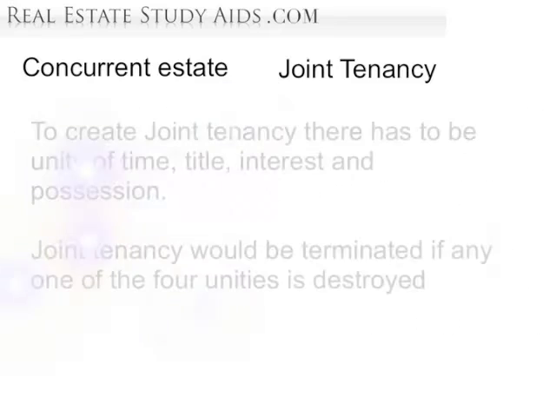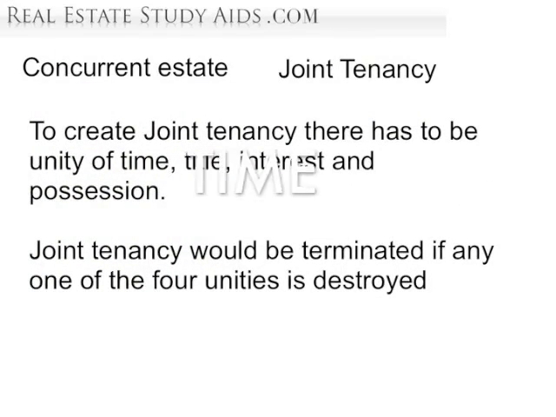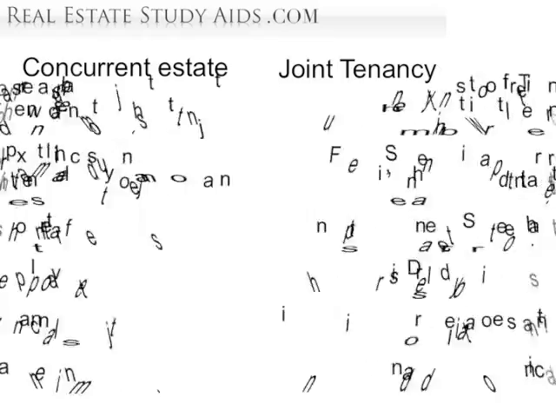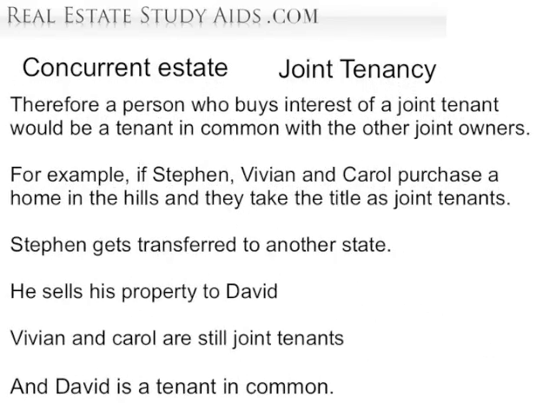To create joint tenancy, there has to be unity of time, title, interest, and possession. Joint tenancy would be terminated if any one of those 4 unities is destroyed. Therefore, a person who buys the interest of a joint tenant would be a tenant in common with the other joint owners.